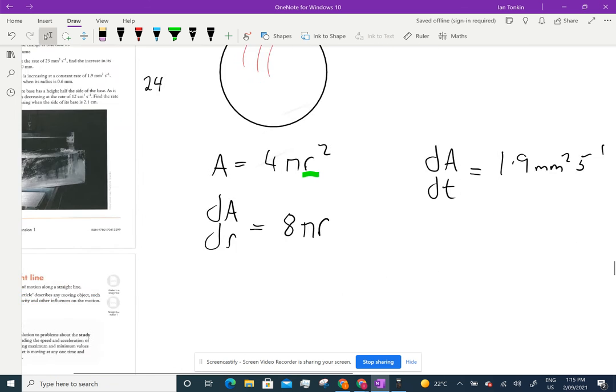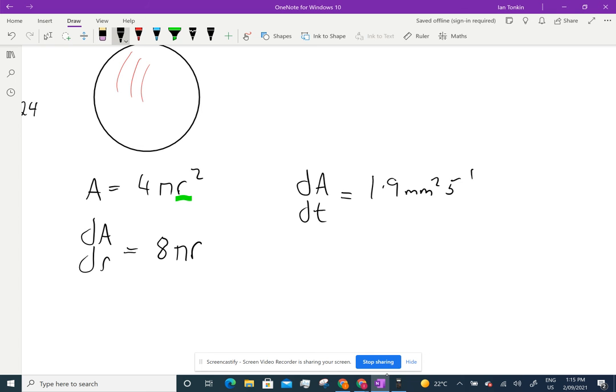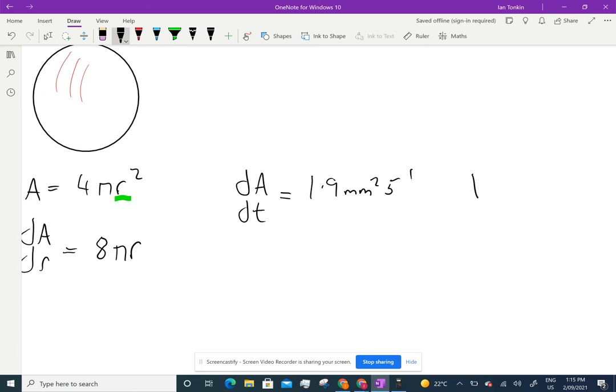So I'm going to do this a little bit quicker. My volume equals 4/3 pi r cubed, and I'm going to find dV/dr. I'm going to get the 3 times 4/3 pi r squared.